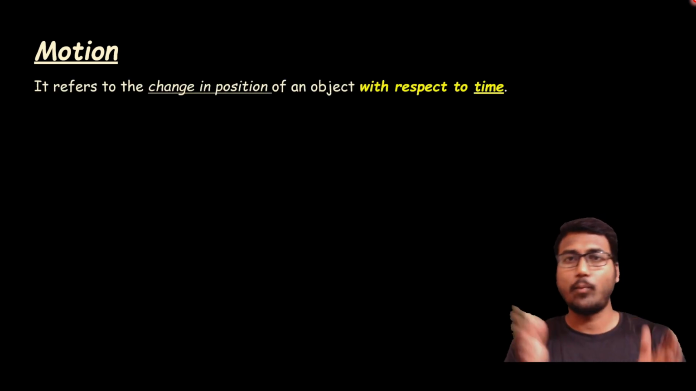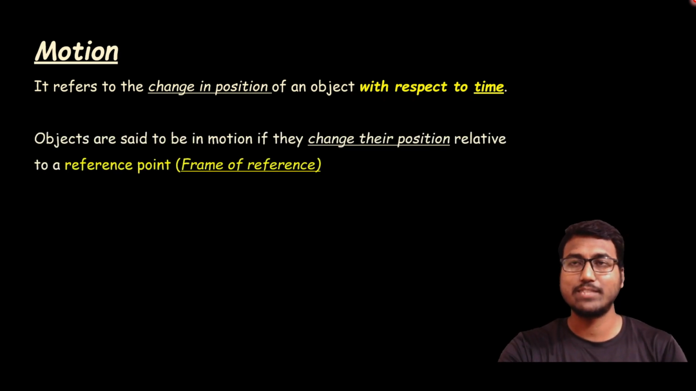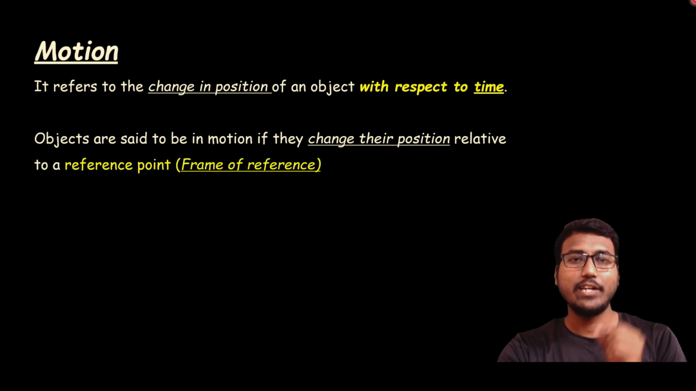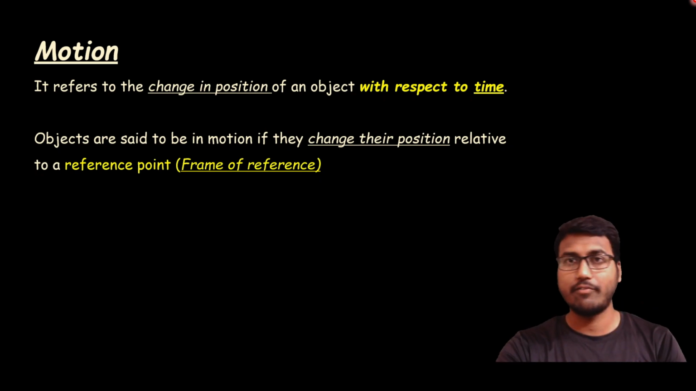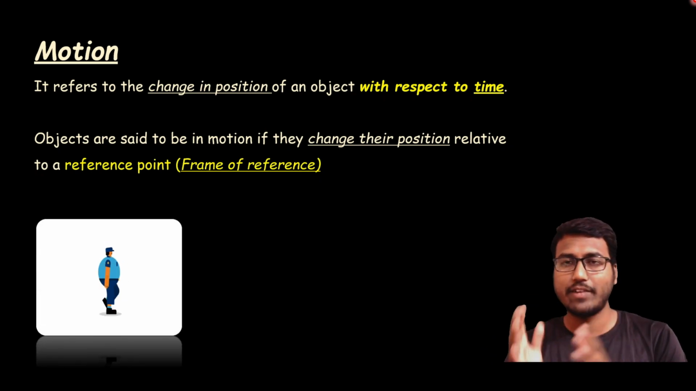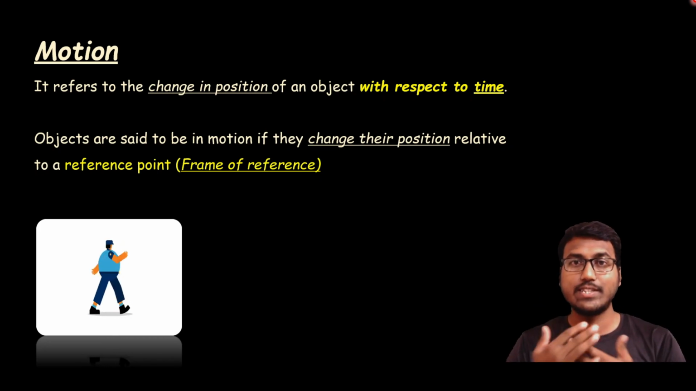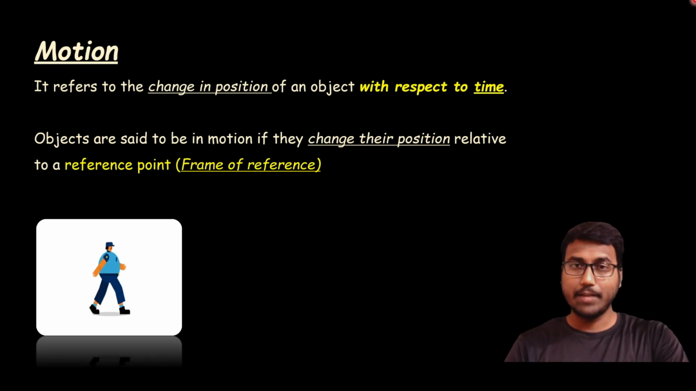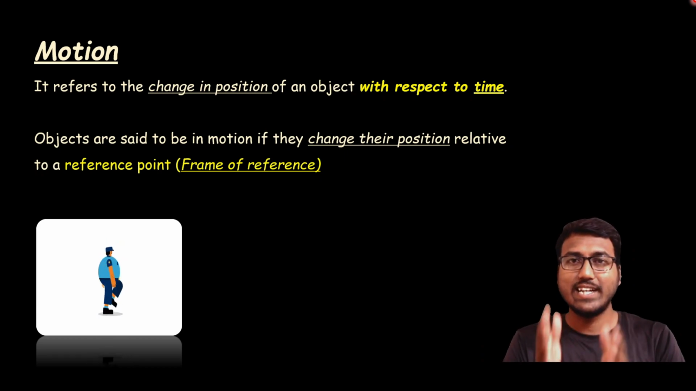Next we have motion. Yes, it is the opposite of rest. It refers to the change in position of an object with respect to time. That is the first condition. Next, objects are said to be in motion if they change their position relative to a reference point or frame of reference. It's a new concept, new word that you are hearing, right? Frame of reference. That means there should be some frame of reference with respect to some observer, with respect to reference and time. If the object changes its position, then we will call the object is in motion.